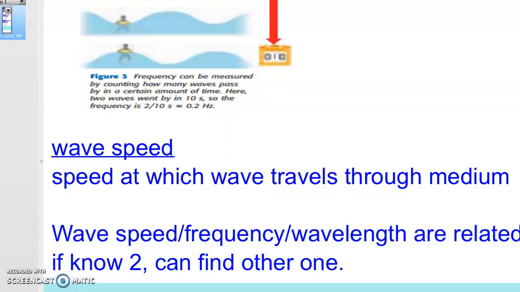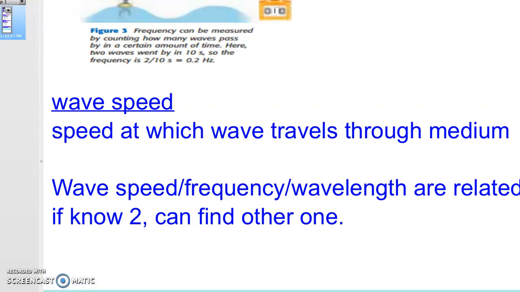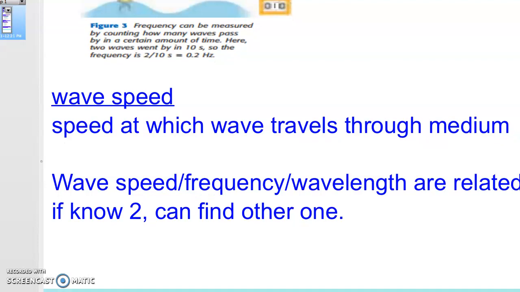So wave speed is something that we can calculate. And I do want you to spend a little bit of time with this. So how fast does the wave travel through water versus air? You'll notice that it's not going to be the same thing. So we take the information that we have: wave speed, frequency, wavelength, they're all related. And if we know 2, we can find the other one.